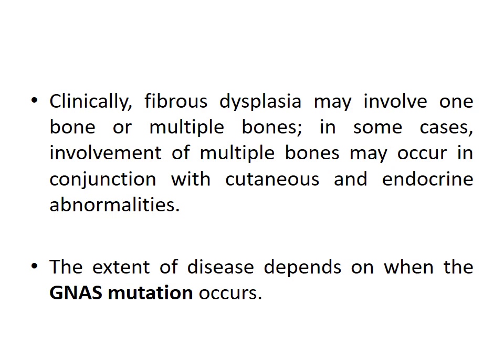Clinically, fibrous dysplasia may involve one bone or multiple bones. In some cases, involvement of multiple bones may occur in conjunction with cutaneous and endocrine abnormalities. The extent of disease depends on when the GNAS mutation occurs.